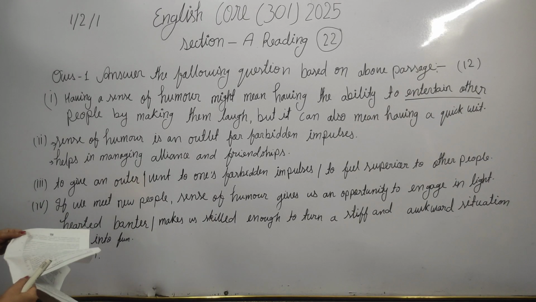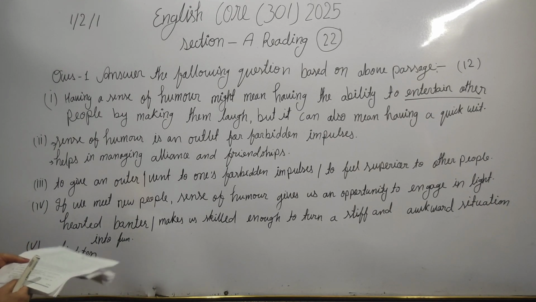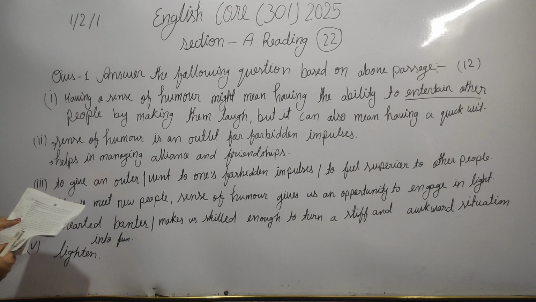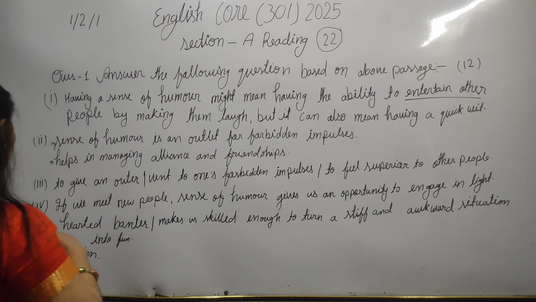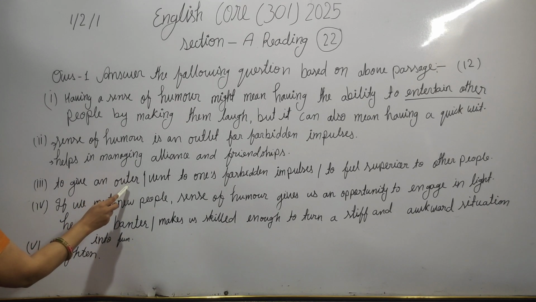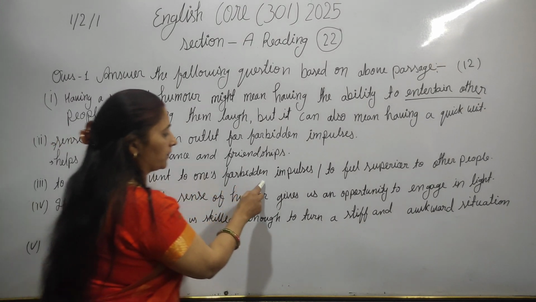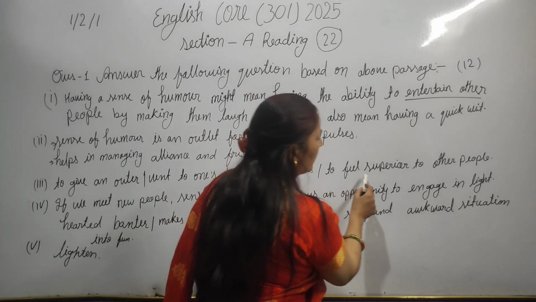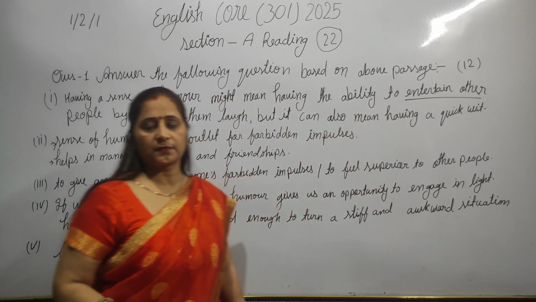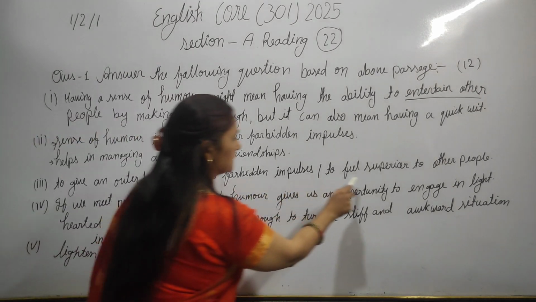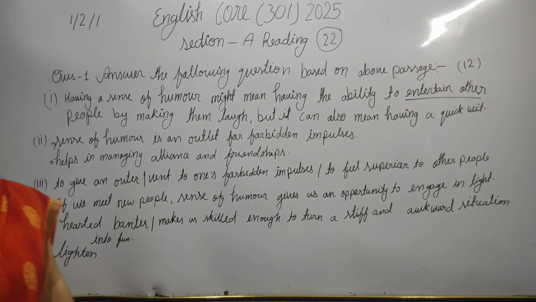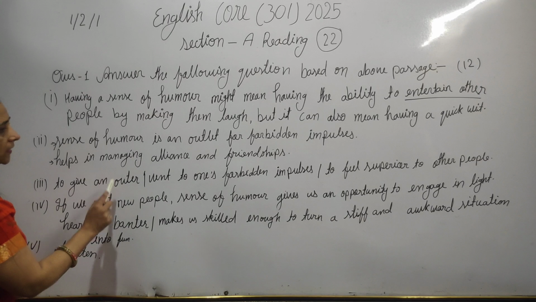One significant advantage of humor is that it helps one to give an outlet to one's forbidden impulses, to feel superior to other people. If you have written these sentences in this sense, your answer would be correct. So this is your answer 3.